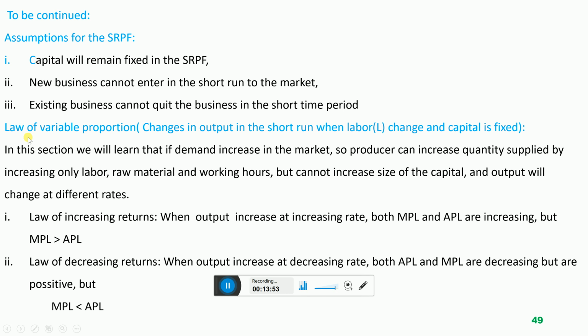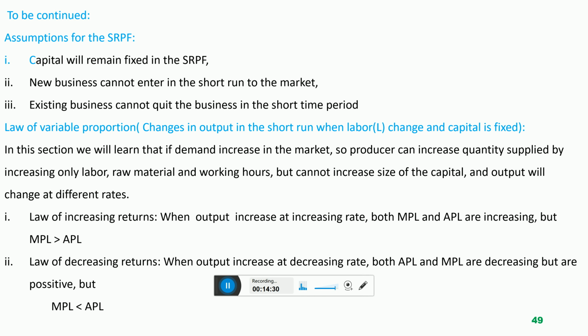The next topic, law of variable proportion, are changes in output in the short run when labor L changes and capital is fixed. As we are discussing the short run production function, in the short run the producer cannot change the size, the building, the office, the machine, the capital of the business. Producer cannot change the capital of the business to increase supply. But producer can increase supply by changing labor because labor is cheap.